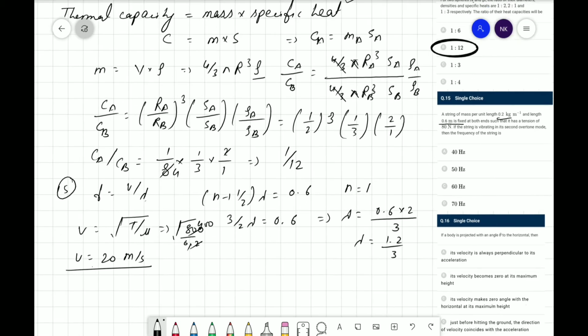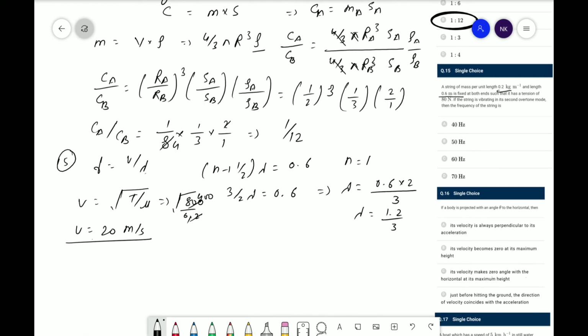Hence f is equal to the value of v, 20, divided by lambda, 1.2 divided by 3, which is 0.4, and that gives 50. Therefore f is equal to 50 hertz. So the correct answer is B.